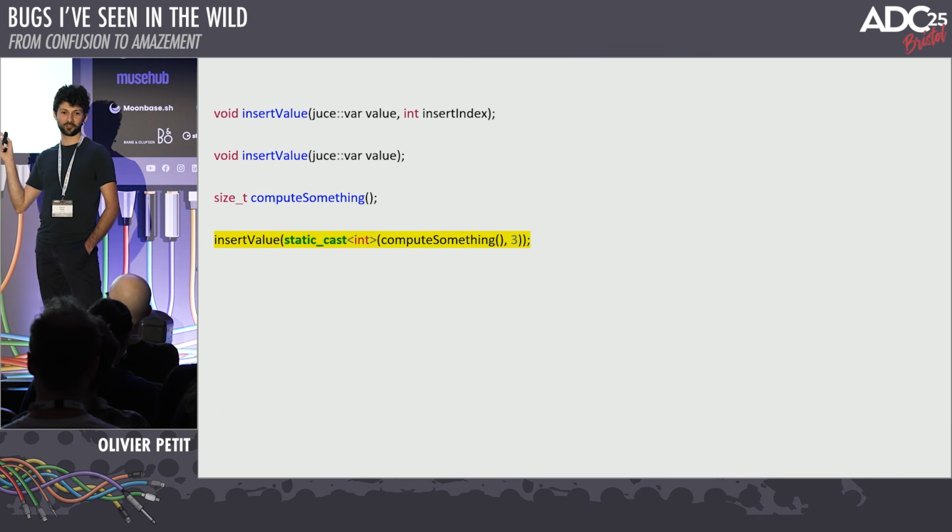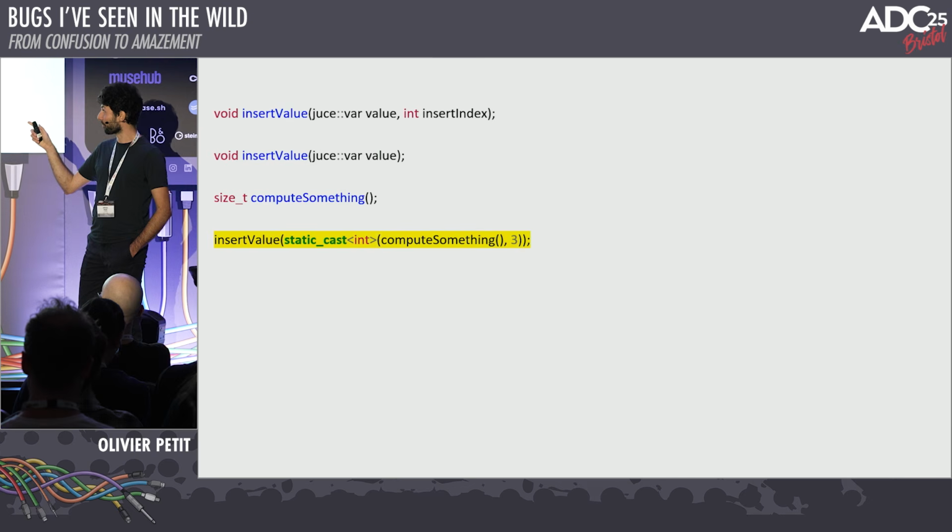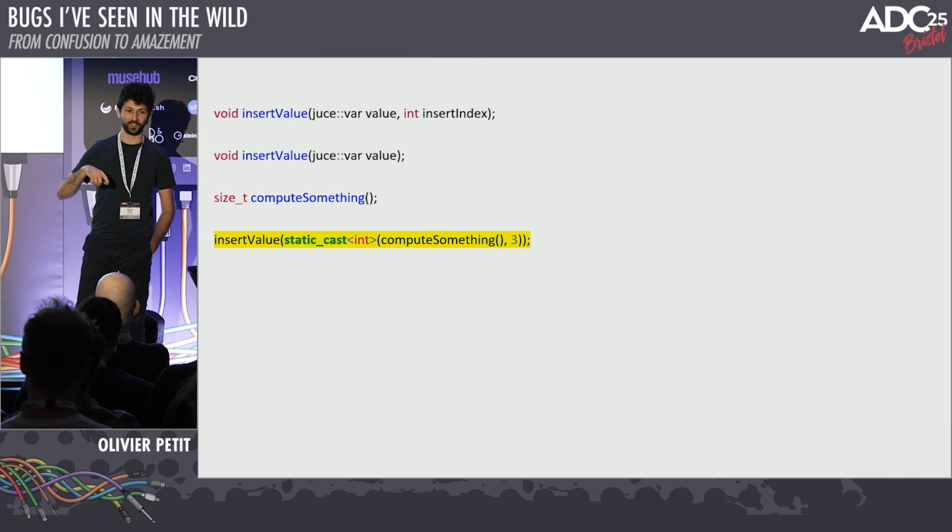A couple of questions. So there's something wrong with that code. Does this compile? If you think it compiles, does it compile with warnings, again, with that same set of warnings as before? Anyone?